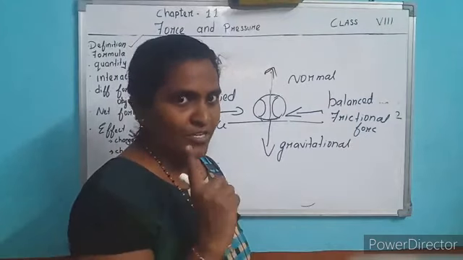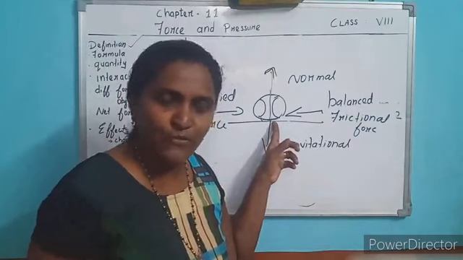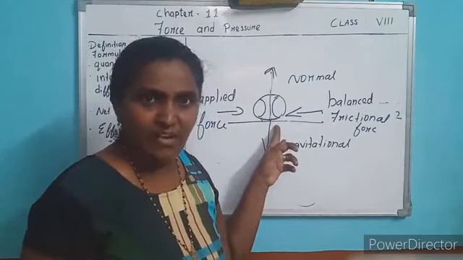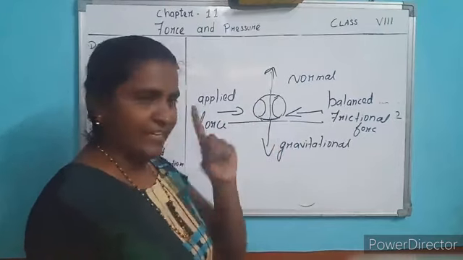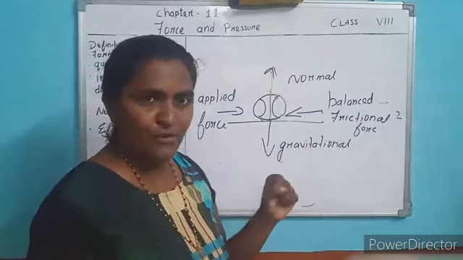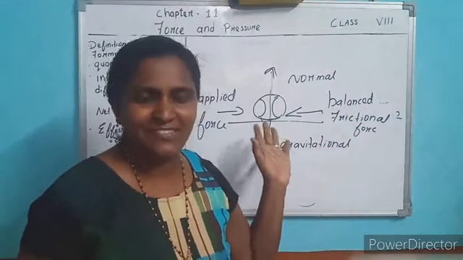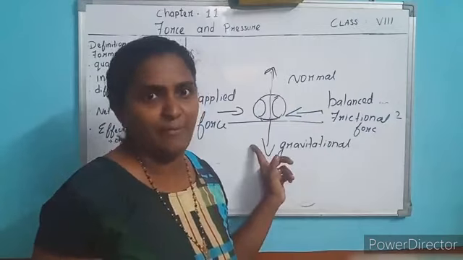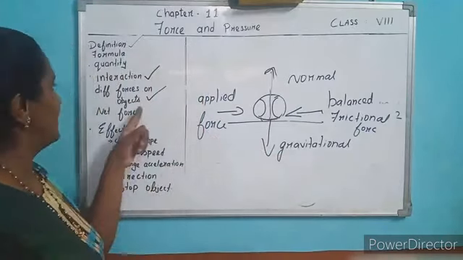Understood? So can more than one force act on an object? Yes. I told you gravitational force and, opposite to it, normal force, and applied force, frictional force and air resistive force. Many forces are applied. They can be asked and you have to explain with an example. Understood? Let us move to the next.